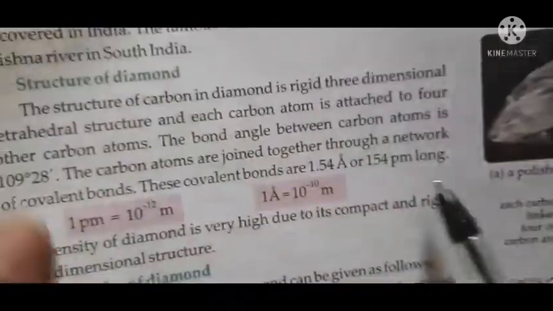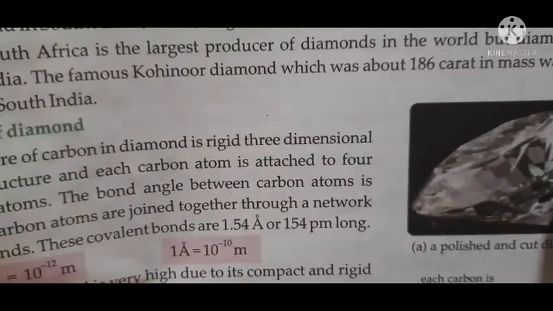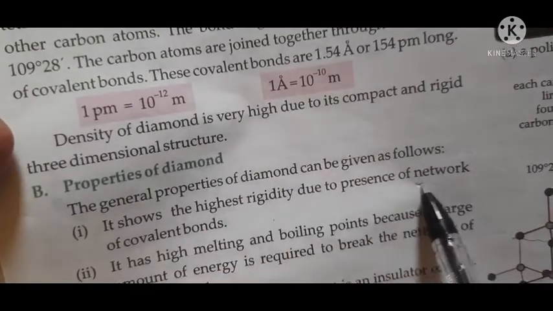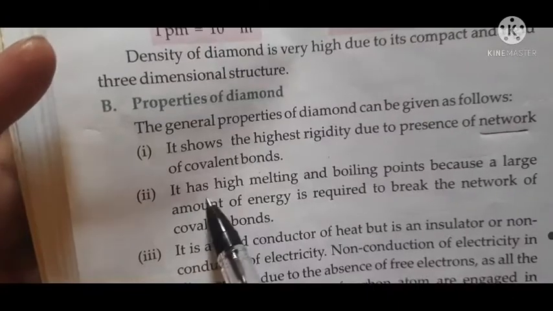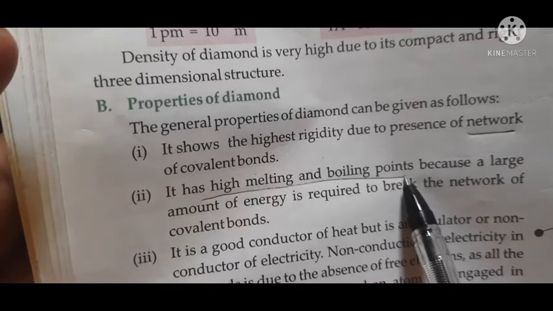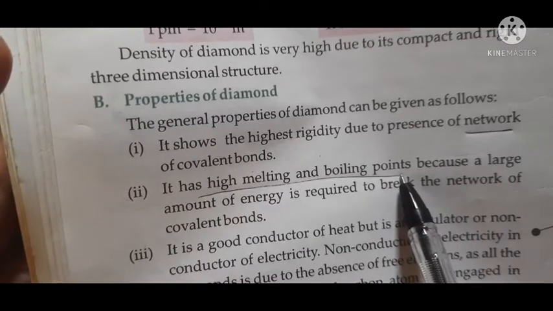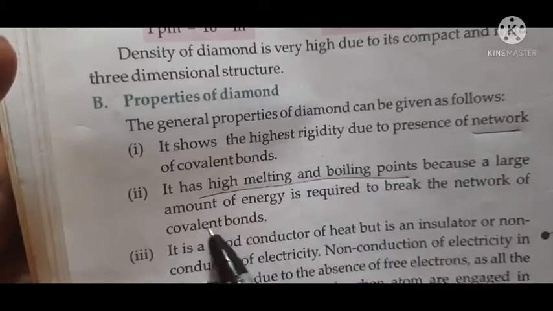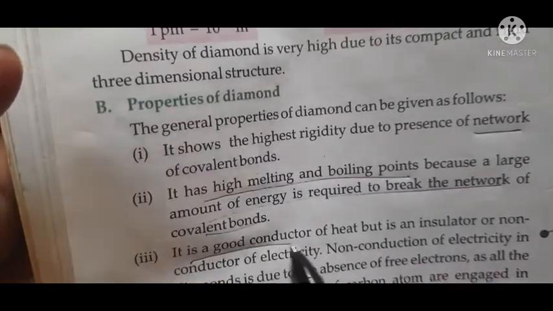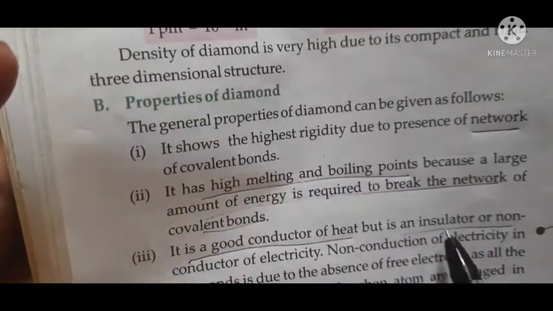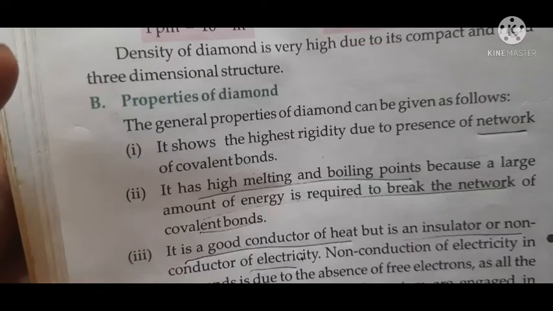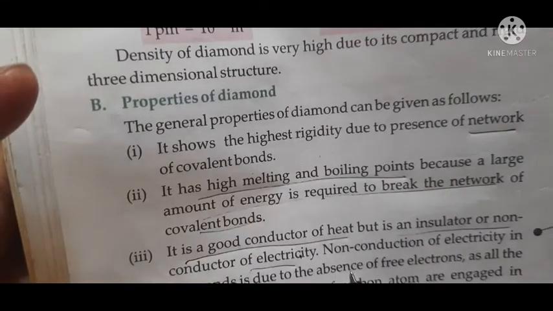Okay, now I will just tell you the structure of diamond. This is the structure of diamond. It's a tetrahedral structure. Diamond has the highest rigidity due to the presence of a network of covalent bonds. Please see, it has a high melting and boiling point. Generally covalent compounds have low melting and boiling points, but diamond has a high melting and boiling point, because a large amount of energy is required to break the network of covalent bonds. It is a good conductor of heat, but an insulator of electricity. And also it is the hardest substance known.